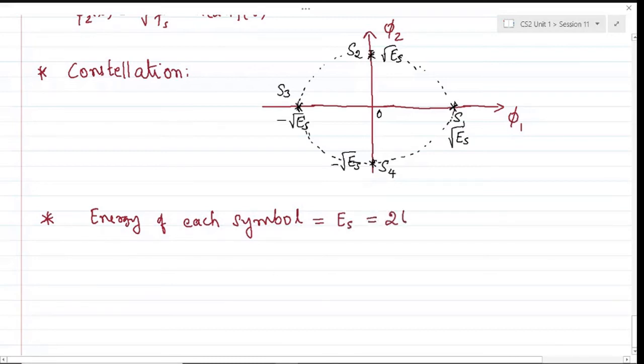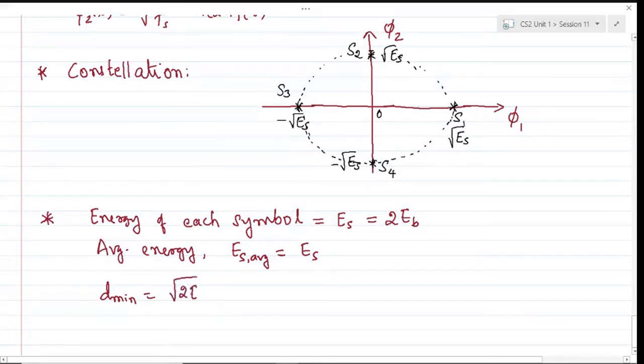And the symbol average energy would also be ES. And what would be the minimum Euclidean distance? Root 2 ES.